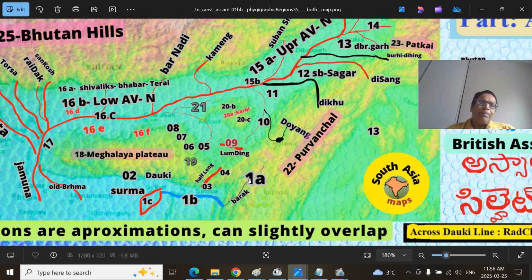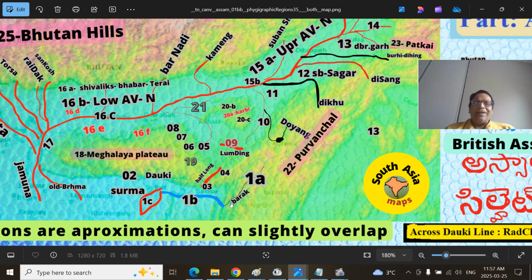This is the Barak Gorge region. When it merges with Jiri River at Mukh, Mukh means the local name for Mukhadwaram, the place where it joins a bigger river. So that part from where it comes from to Jirimukh in that area, that is the border between the historic Cachar district and Manipur princely state, is called Barak Gorge.